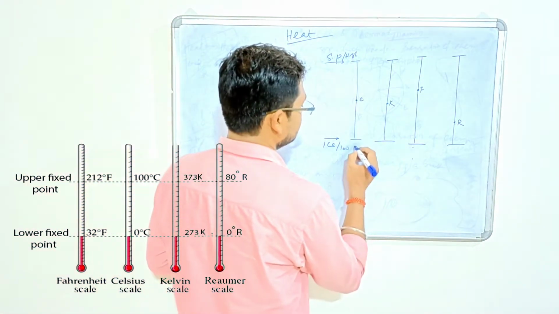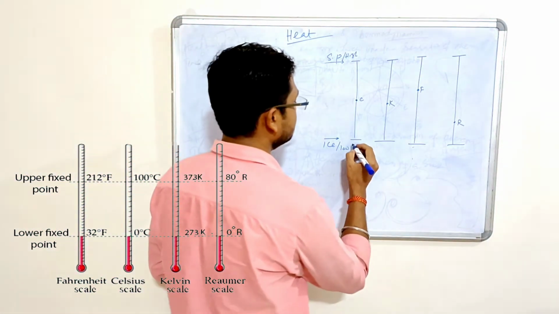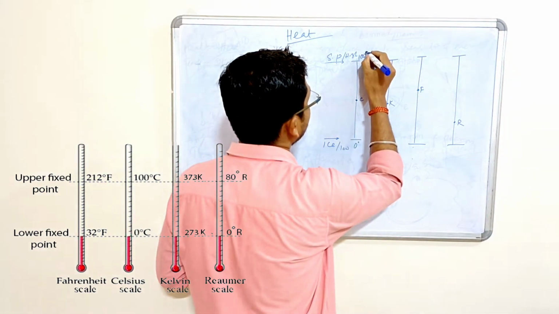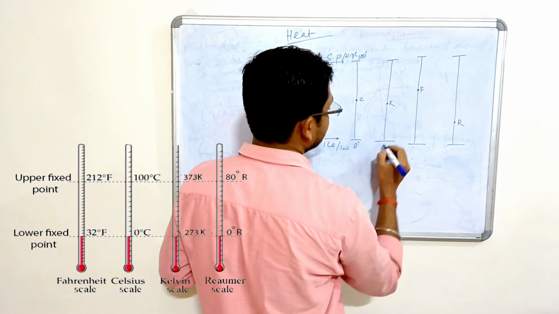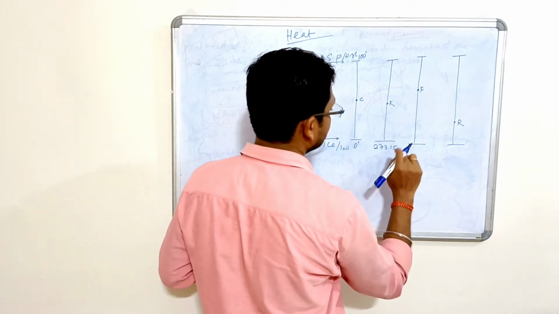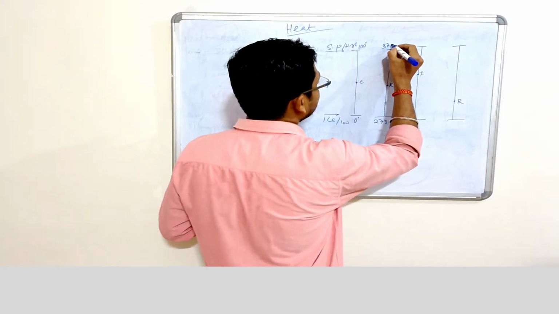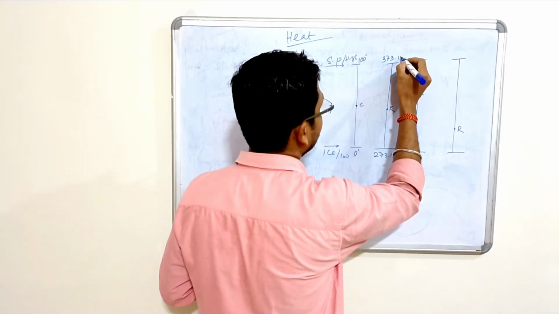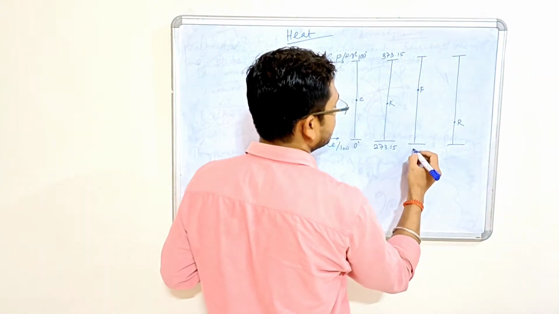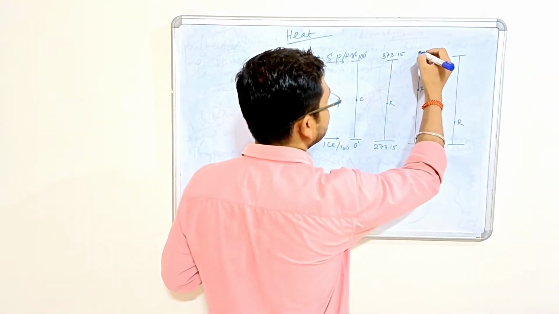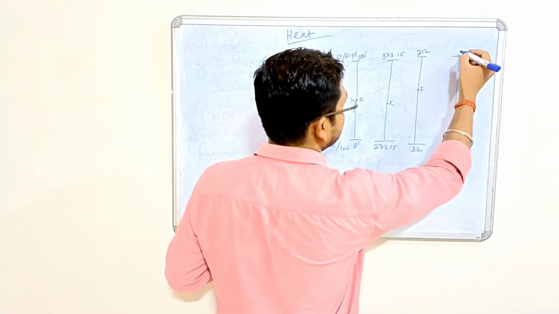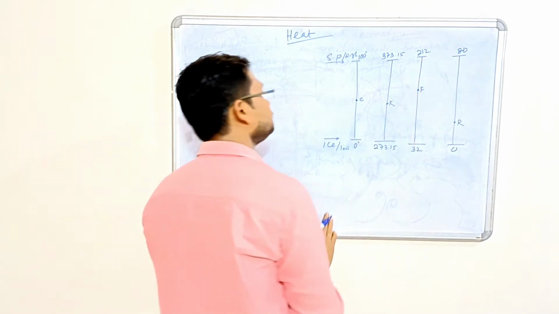So what is the minimum value? It is 0 degree. Maximum is 100. In case of Kelvin, 273.15. Here this is 373.15. In case of Fahrenheit, it will be 32. Here it will be 212. In case of Reaumur, it is 0. This is 80.